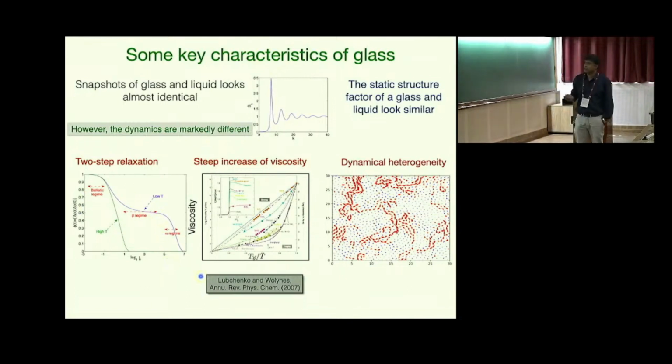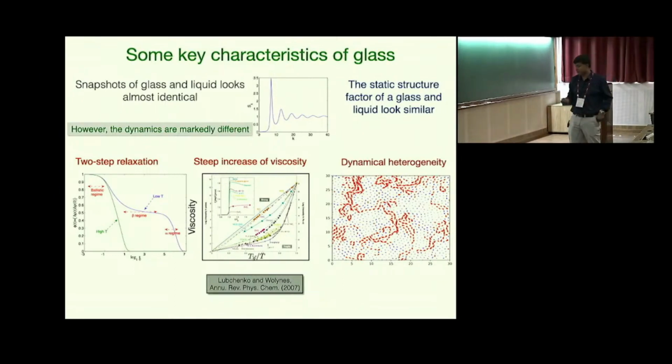This is known as the Angell plot, where one represents the log of the viscosity or relaxation time as a function of Tg over T, and this shows this type of characteristic phenomena. For some of the systems, it shows this diagonal straight line. This is the Arrhenius system, and for some others, it deviates from this line, and those are known as the fragile glasses. There is another interesting aspect of glassy systems, and this is known as the dynamical heterogeneity. This is the existence of slow and fast moving regions in the same system at the same time.